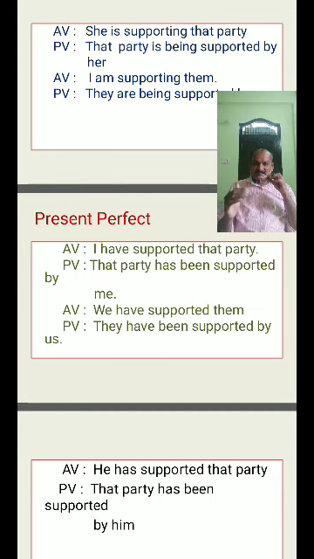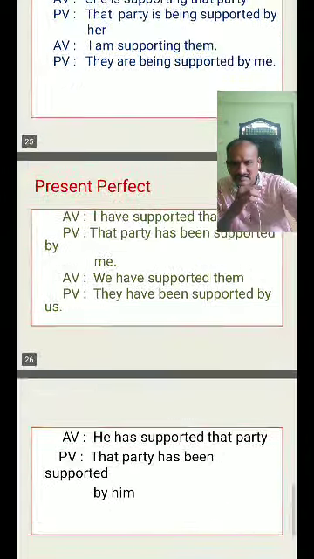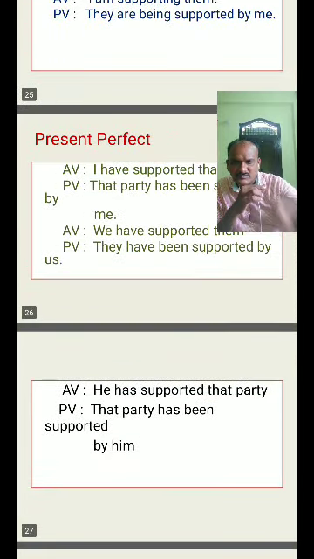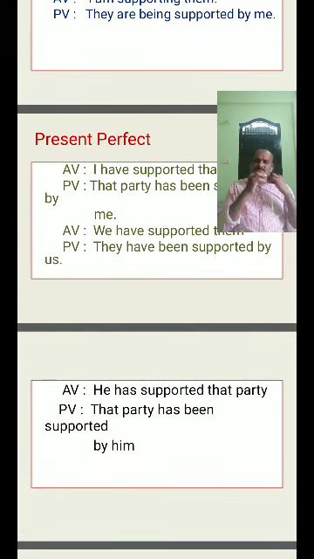Okay, after completion of these examples, I will explain one more clue. We have supported them. They have been supported by us. He has supported that party. That party has been supported by him. So this is one part I explained. See, what is the one more clue?